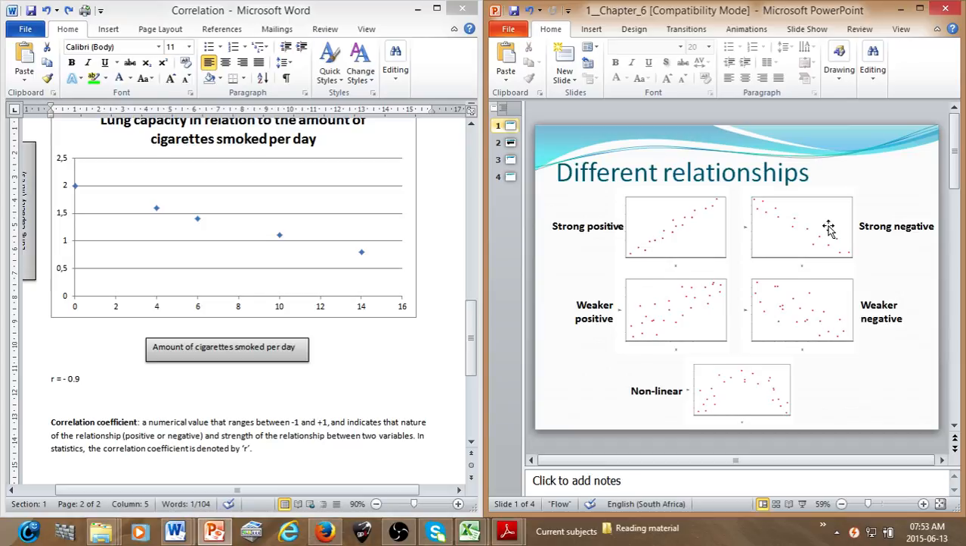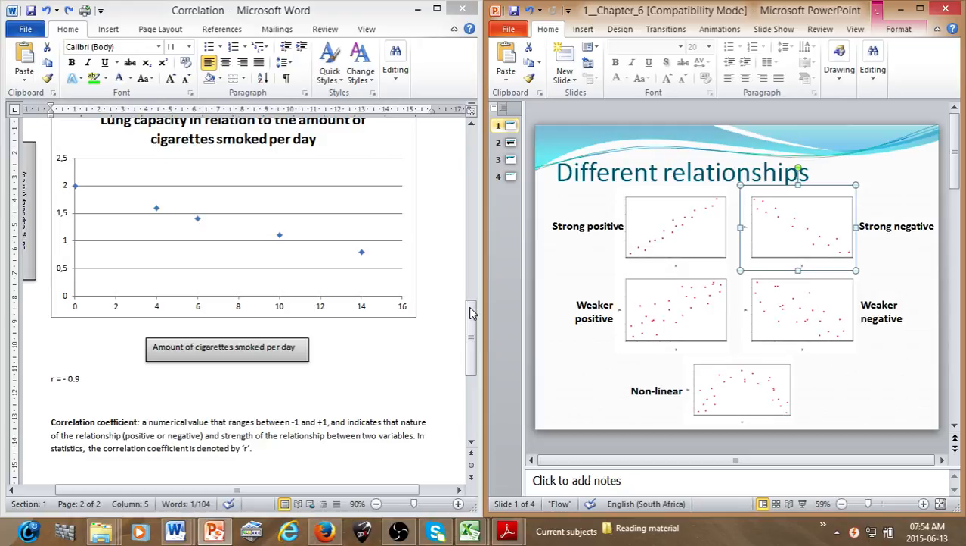If we look over here, this is an example of a strong negative linear relationship. This is a weaker negative linear relationship. This would have a correlation coefficient of, I'd say, about negative 0.5. Like I said, 0.9 over here. So if we see negative 0.9 here, we know that it's a strong negative linear relationship.